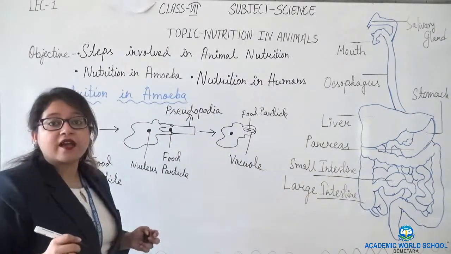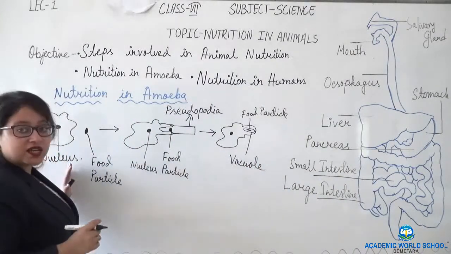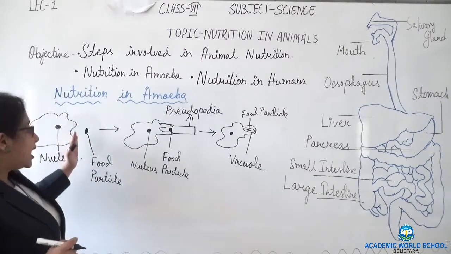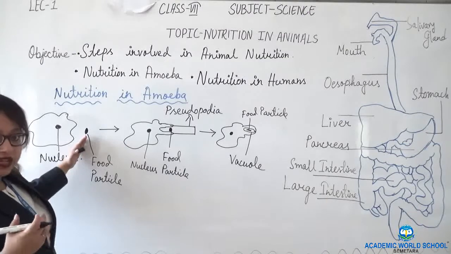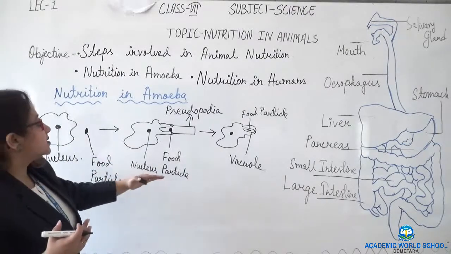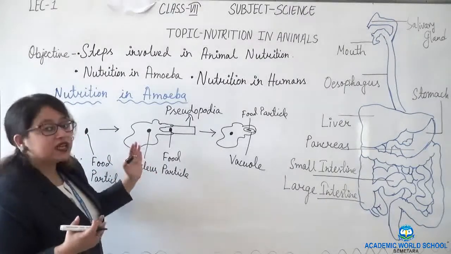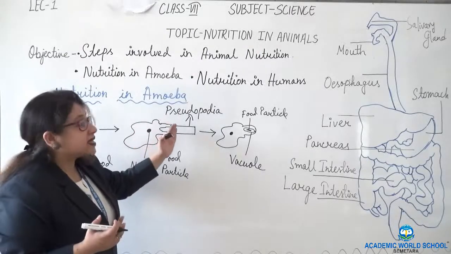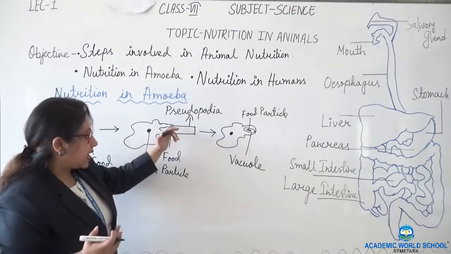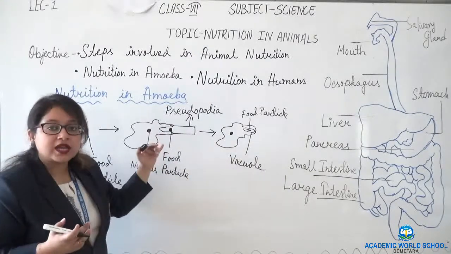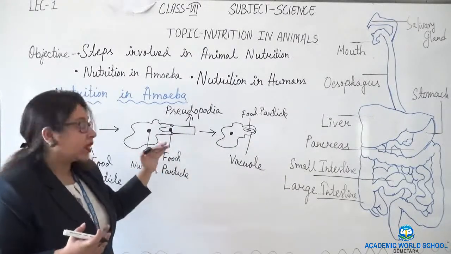So first it sensed that the food particle is near its body. In the second step it gradually extended its feet, which are known as false feet, or pseudopodia.